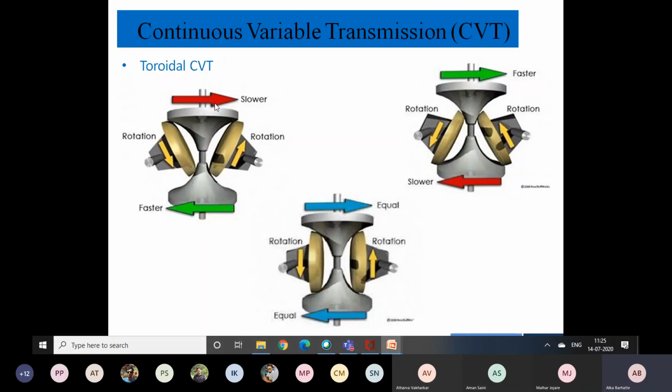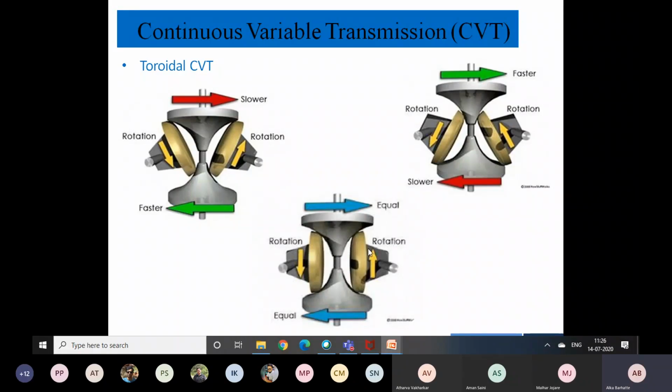Whereas if we consider the red one as the input, then if the input is slower, in that case we are getting the output faster. The same one, your gear ratio, is reducing the speed and increasing the torque. You can clearly observe that here we are getting more disturbance or friction, and because of that the speed of the upper disk is reducing.